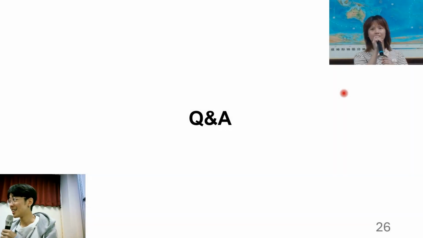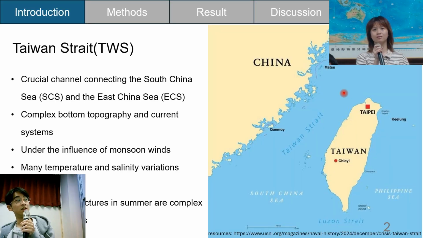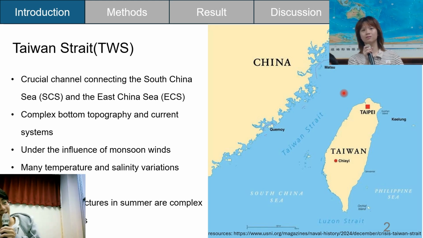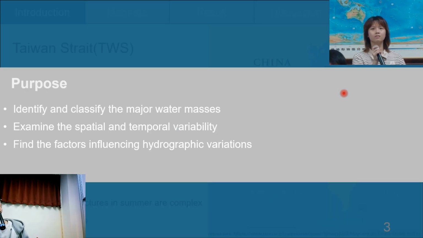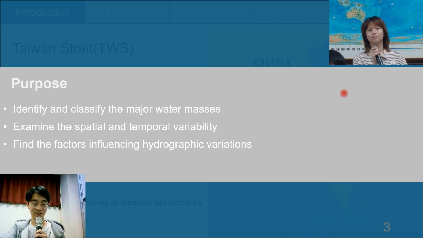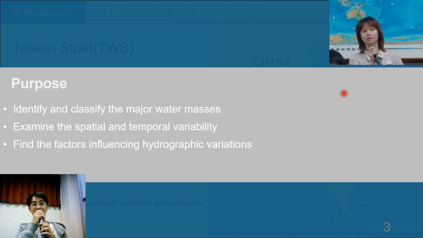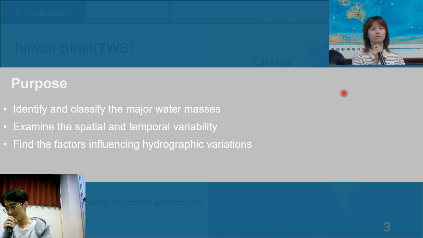I'm not sure if I caught that. May I ask the purpose of this paper? Oh, this is kind of the purpose here, because the water mass in the Taiwan Strait in summer is complex, especially in the upwelling event. So the researchers put the CTD into the ocean to get the data, analyze the water mass in summer and how upwelling happens, and the water mass structure, how compressible it is, and yeah, that's it.